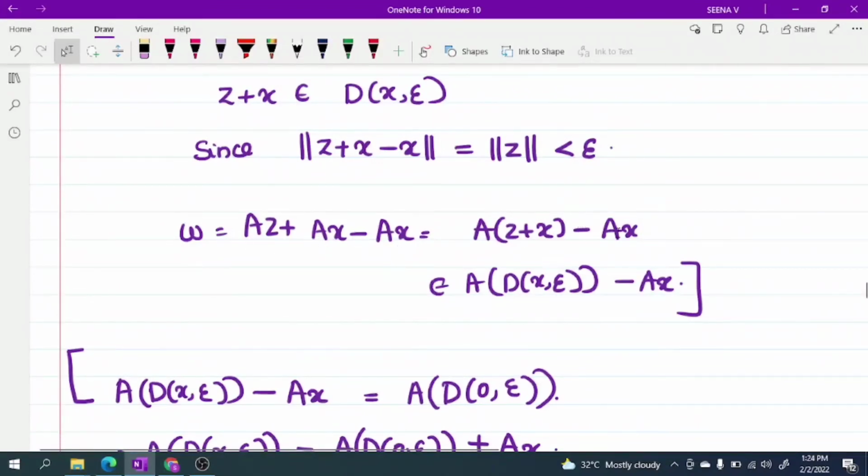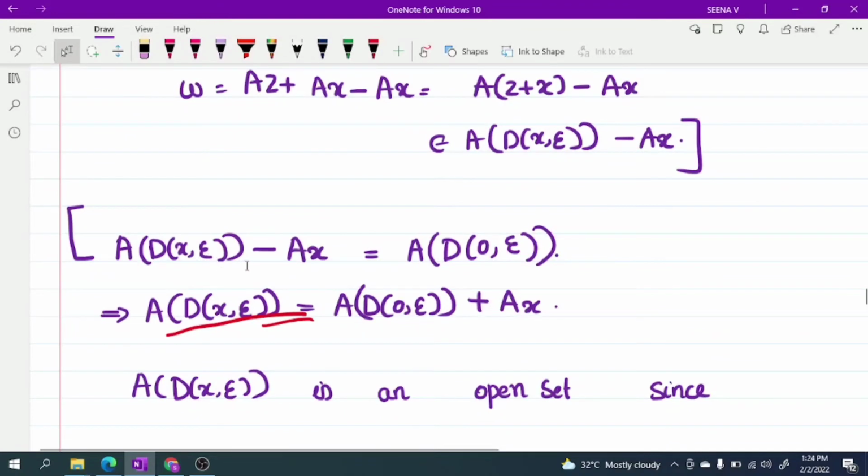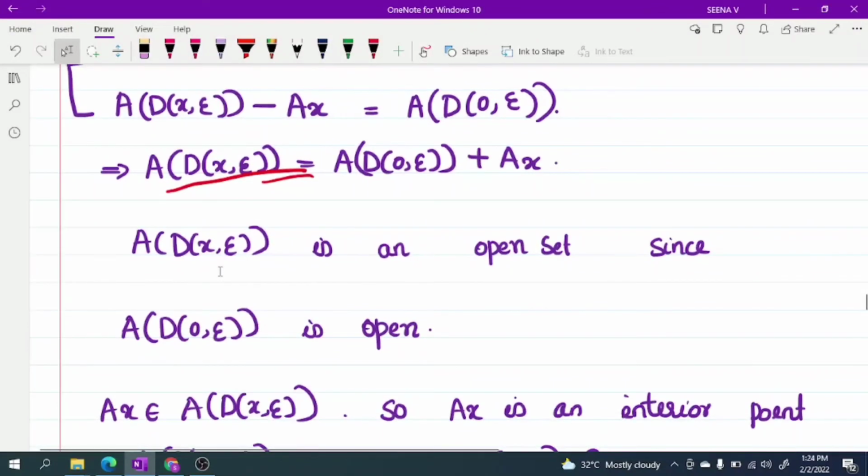So A(z plus x) minus Ax, therefore w belongs to A(D(x, epsilon)) minus Ax. So we get A(D(x, epsilon)) minus Ax equals A(D(0, epsilon)). Therefore, A(D(x, epsilon)) equals A(D(0, epsilon)) plus Ax. Therefore, A(D(x, epsilon)) is an open set since A(D(0, epsilon)) is open.